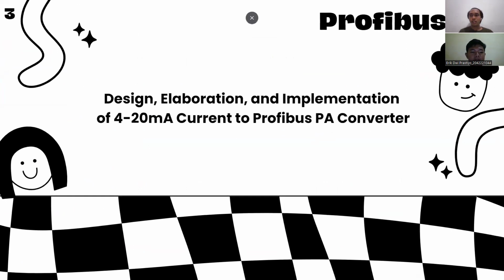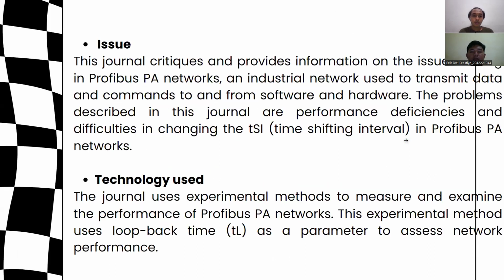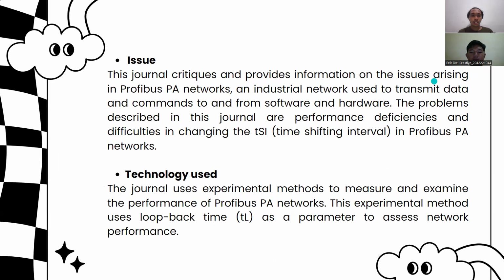Okay, the second journal that has been reviewed by us. The title is Design, Elaboration, and Implementation of a 4 to 20 milliampere current to Profibus PA converter. The issue of this journal: this journal critiques and provides information on the issues arising in Profibus PA networks and industrial networks used to transmit data and commands to and from software and hardware.